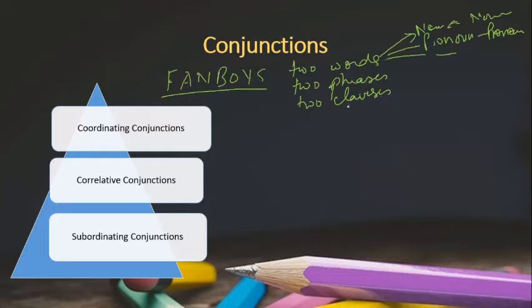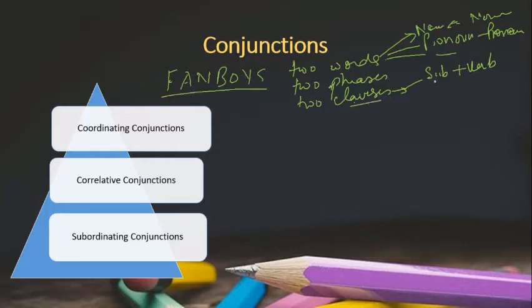The one more important thing that we have studied about the coordinating conjunction is that it joins only independent clauses. It means coordinating conjunction usually joins two independent clauses. And what are clauses? A clause is a combination of subject and verb.